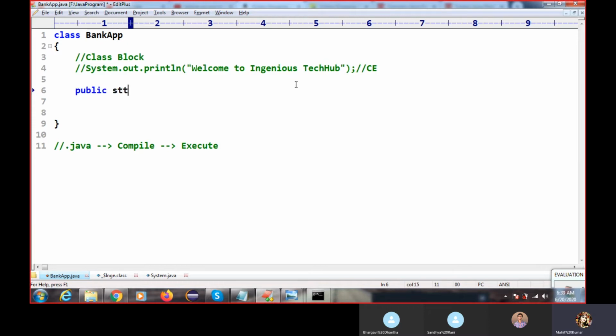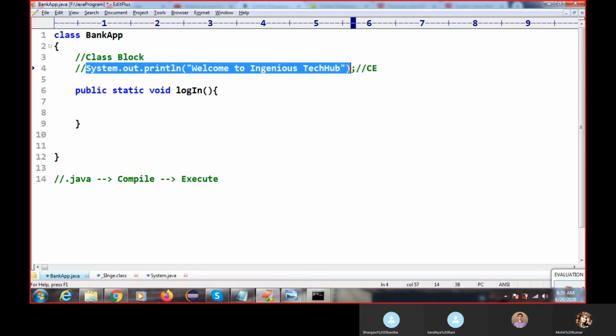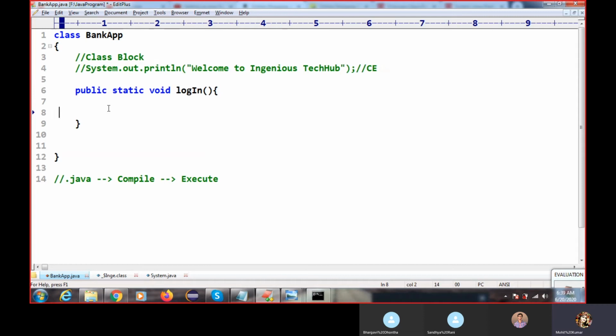Don't worry about what I am writing here, I will explain it. My agenda is to execute this code.